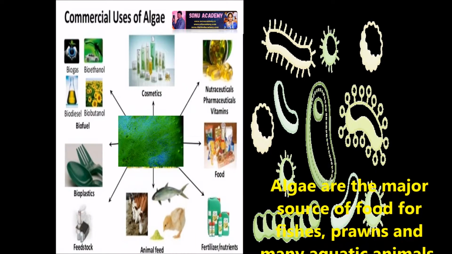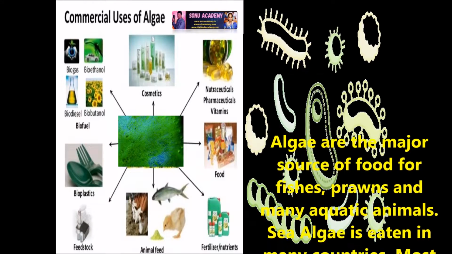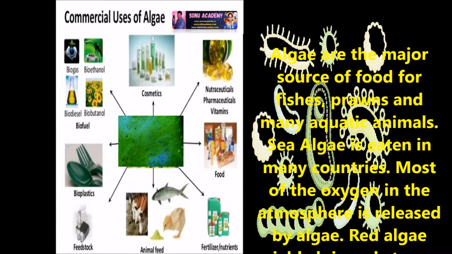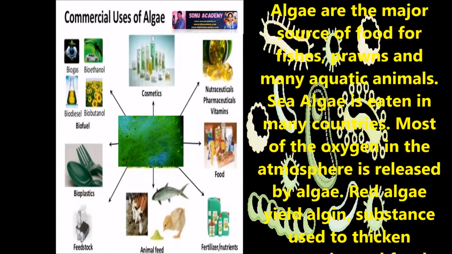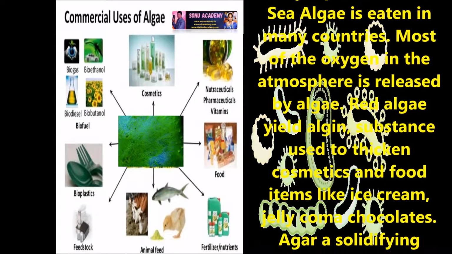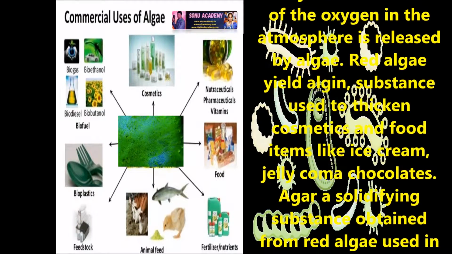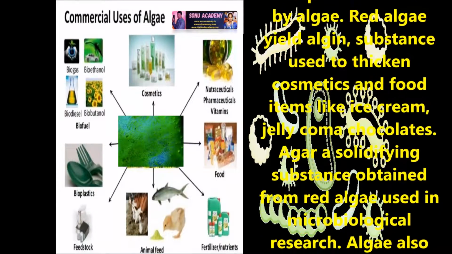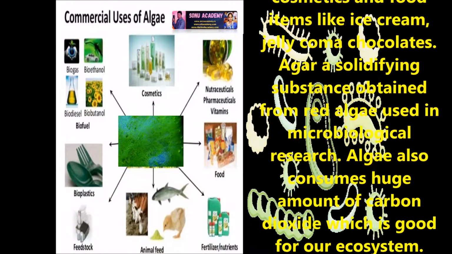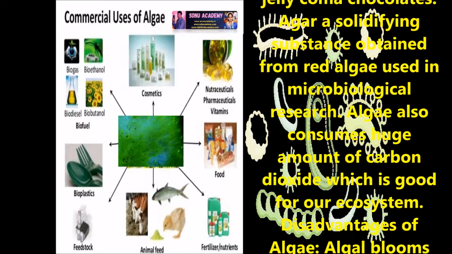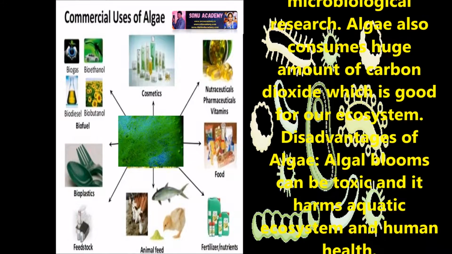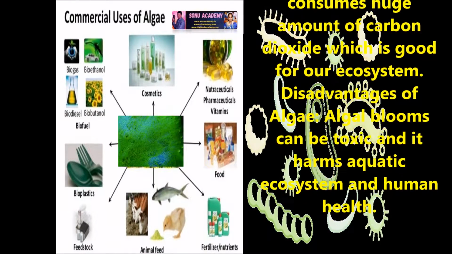Now let us discuss the uses of algae. Children, algae are the major source of food for fishes, prawns and many aquatic animals. Sea algae is eaten by many. Most of the oxygen in the atmosphere is released by algae. Red algae yield algin, a substance used to thicken cosmetics and food items like ice cream, jelly, chocolates, etc. Agar is a solidifying substance obtained from red algae, used in microbiological research. Algae also consume huge amounts of carbon dioxide, which is good for our ecosystem.